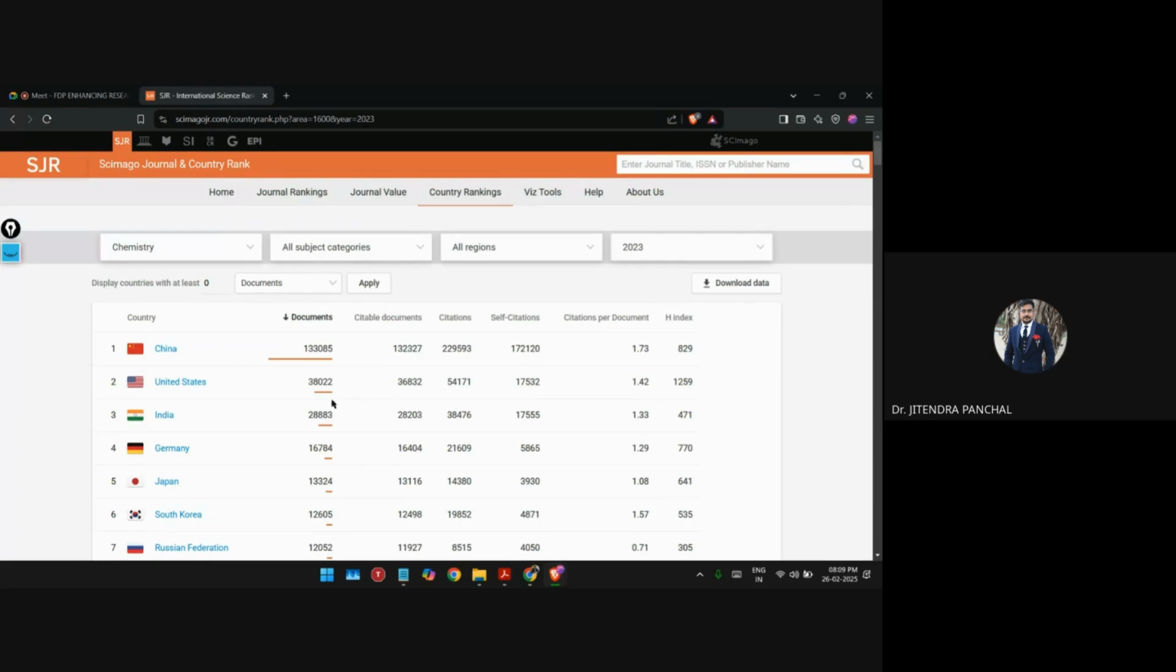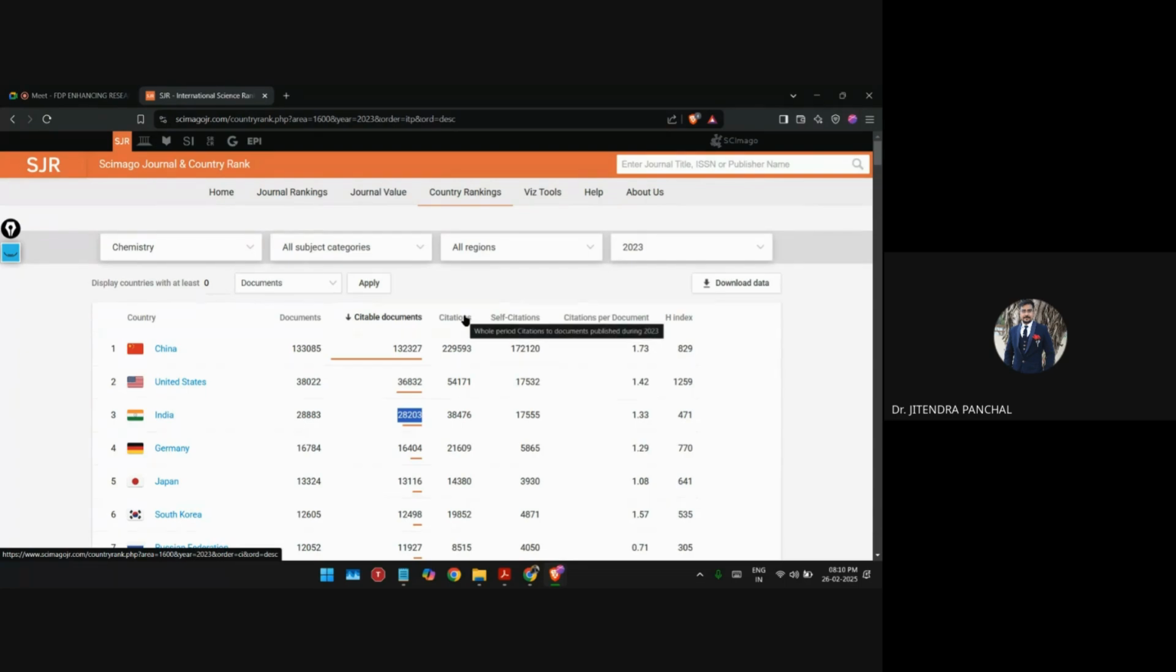But this is in terms of publication documents, right? Now, when you come down to citable documents, what does citable document mean? Those documents are all cited, right? So just click on this. It will filter according to the citable document, right? So here, out of 28,883 from India, only 28,203 are cited, right? So almost you can say 90%, right?